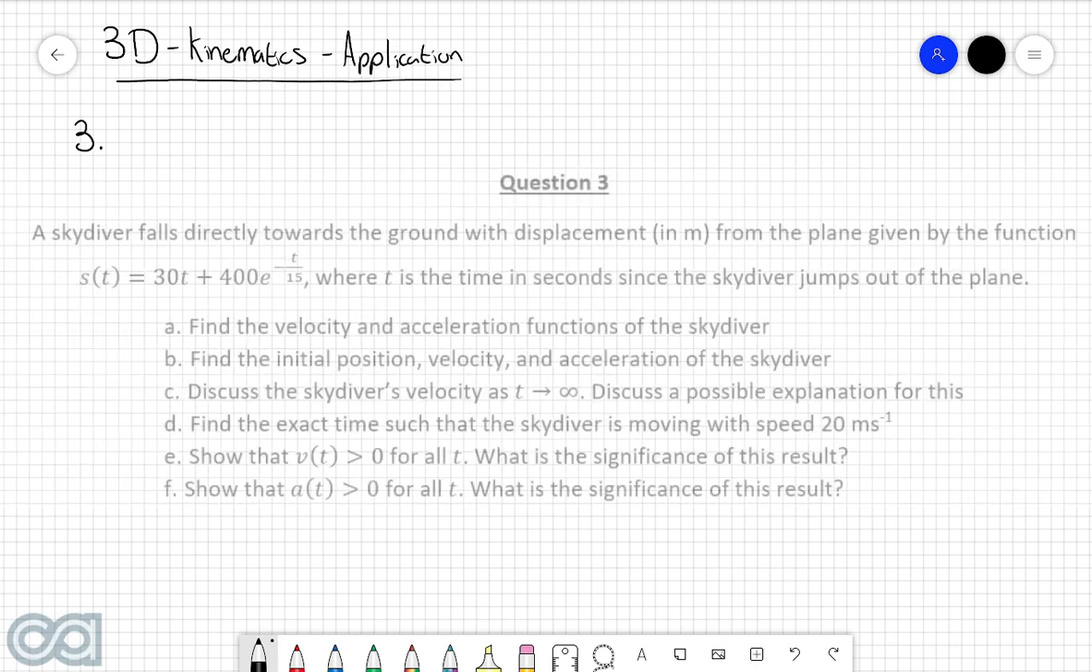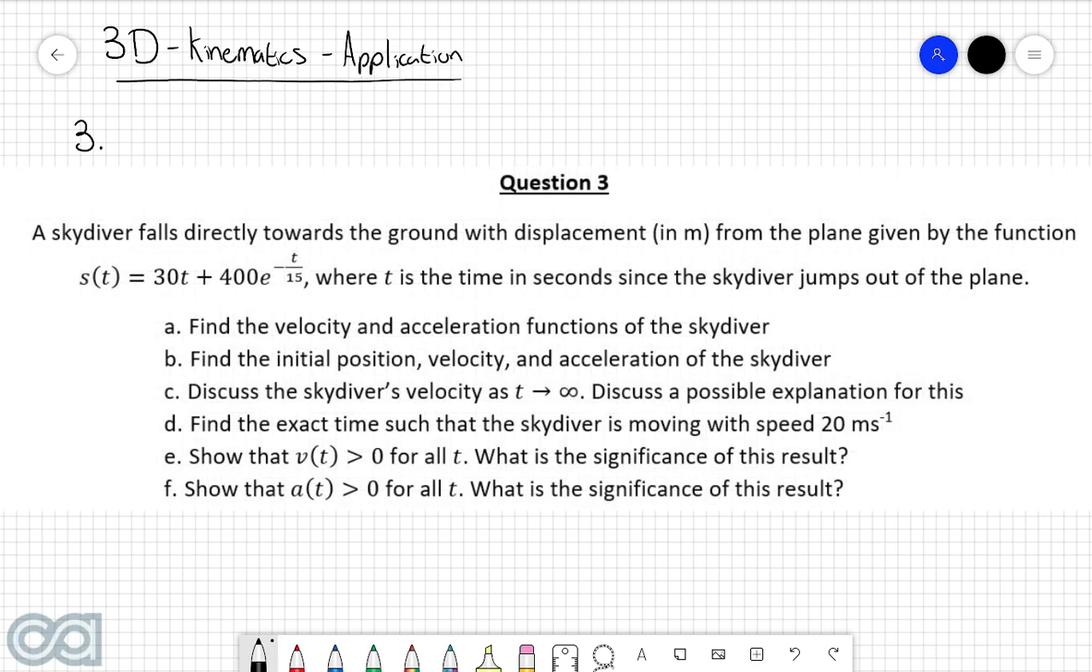Question 3. A skydiver falls directly towards the ground with displacement in meters from a plane given by the function s of t equals 30t plus 400 e to the power of negative t over 15, where t is the time in seconds since the skydiver jumps out of the plane. Part A. Find the velocity and acceleration functions of the skydiver.